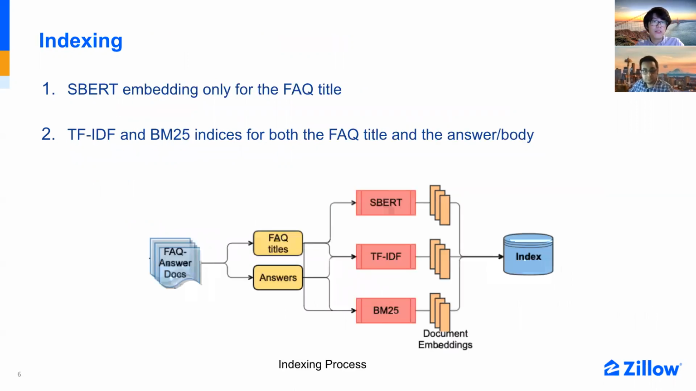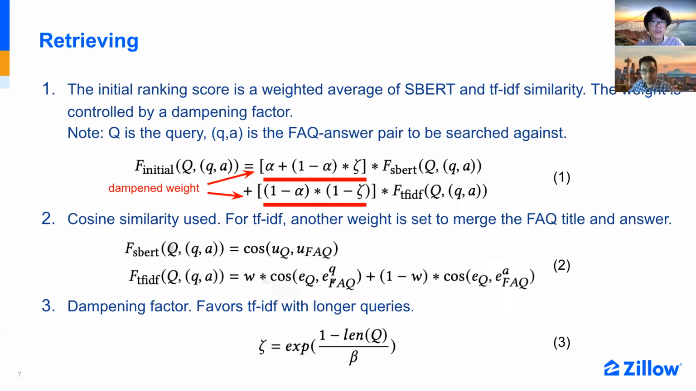The indexing process involves 3 methods. SBERT is used to generate embeddings for just the FAQ title, and we also use TF-IDF and BM25 to generate indices for both the FAQ title and the answer. The retrieving process consists of 2 steps. The initial ranking score is computed by the first equation. It is a weighted average of SBERT and TF-IDF similarity. Equation 2 shows how we calculate the cosine similarity score for SBERT and TF-IDF. For TF-IDF, another weight is set to merge the score of the FAQ title and the score of the answer.